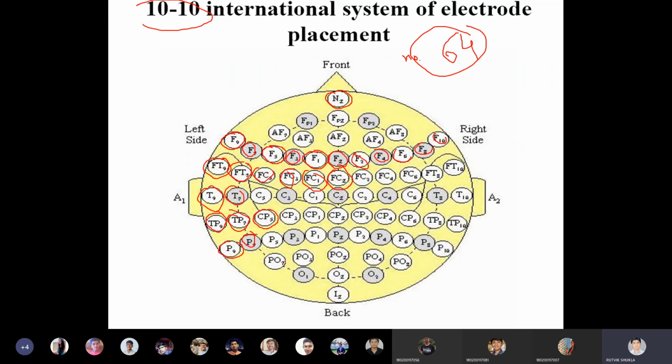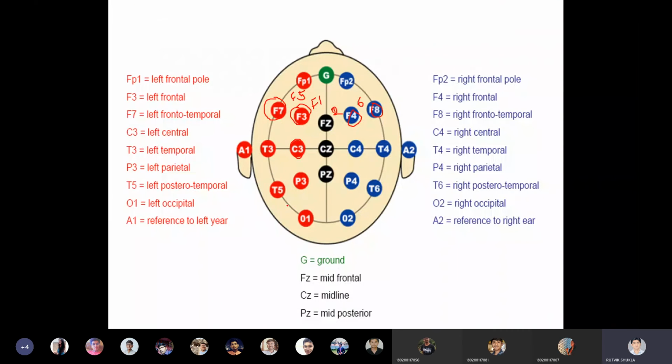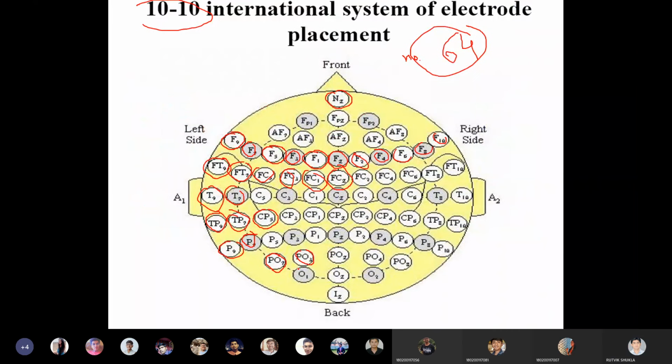These are the part of parietal. Parieto-occipital. These are another category which was not present here, but they are also present here. And this is the last one. The marking was shown between the inion, the mesion, and the inion, and between them all these electrodes are placed. So these are the electrodes which are there in the 10-10 international.